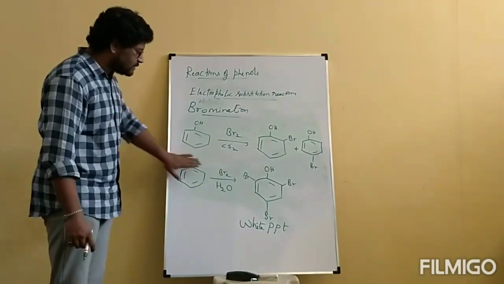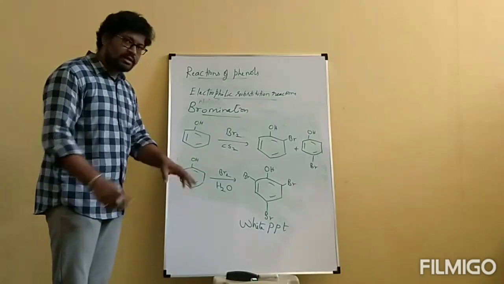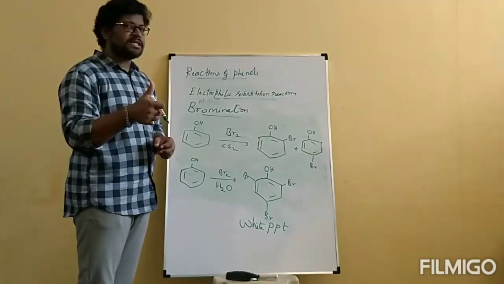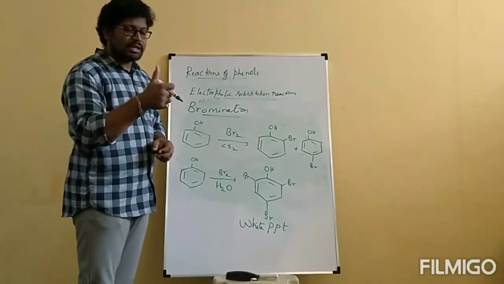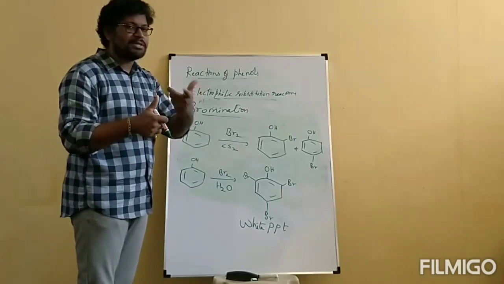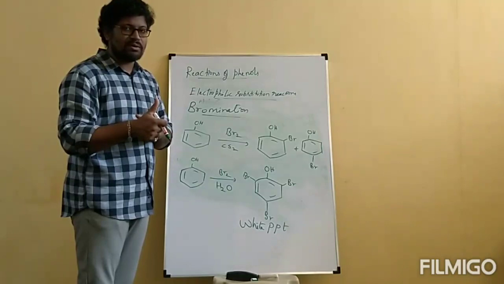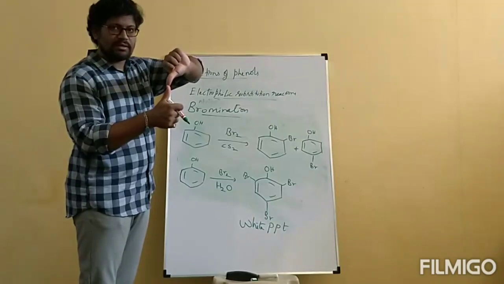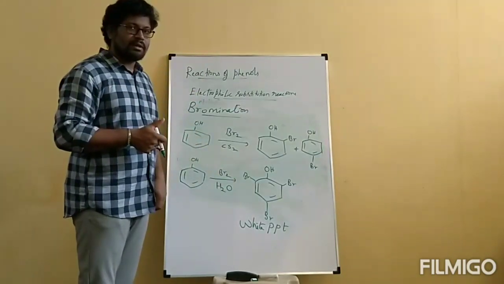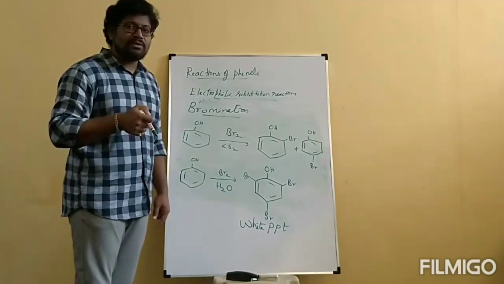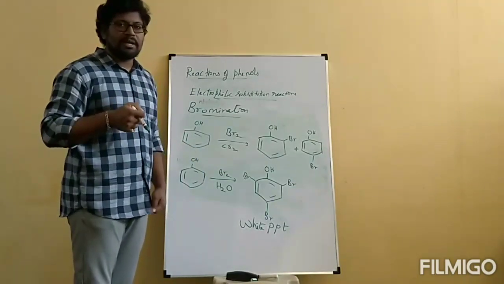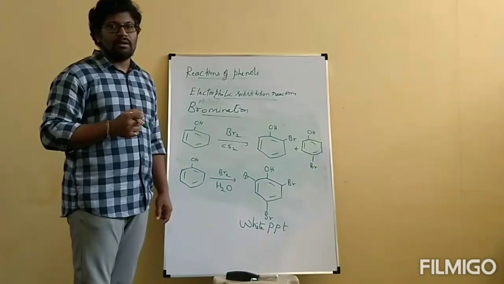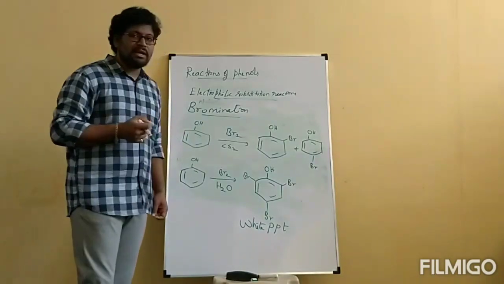Because phenol reacts with bromine in presence of water. Bromine water is a reagent present in our laboratory. Now, for a given substance, we want to check whether it is phenol or not. The given compound is taken in a test tube. We don't know whether it is phenol. We will add bromine water reagent to this one. At once, if a white precipitate is formed, that is nothing but 2,4,6-tribromophenol. By that, we can confirm that the given substance is phenol, because phenol reacts with bromine in presence of water and we will get a white precipitate, 2,4,6-tribromophenol.